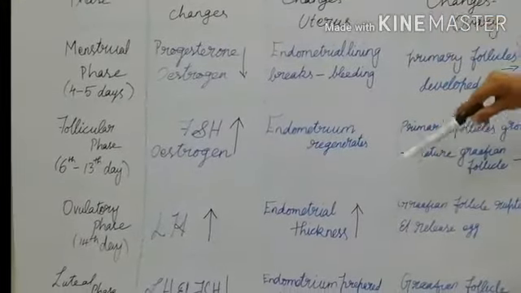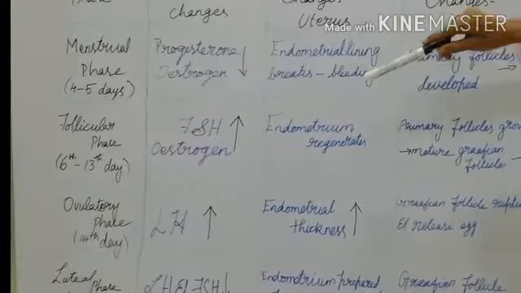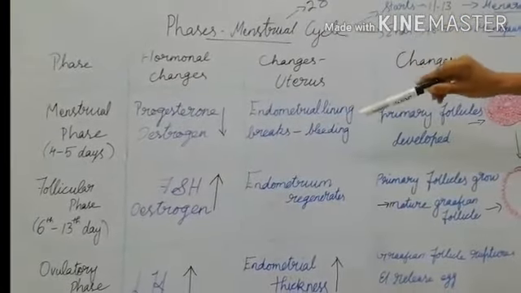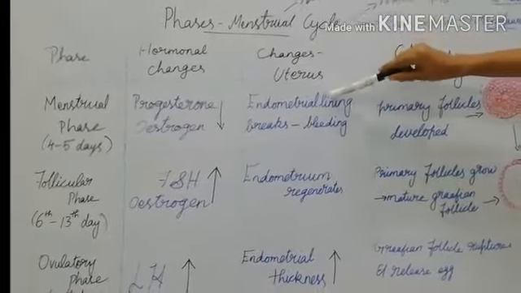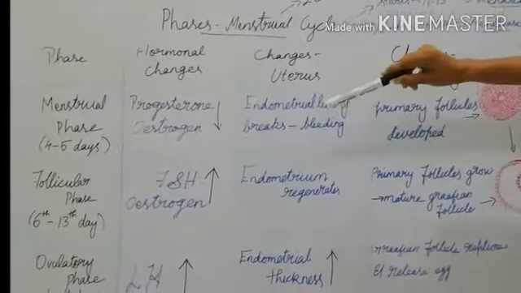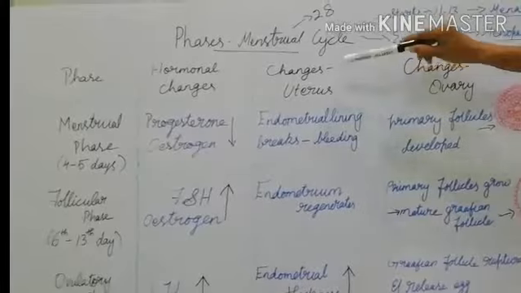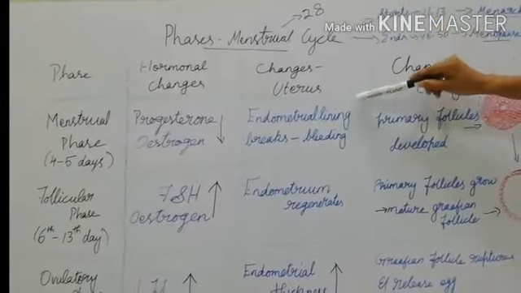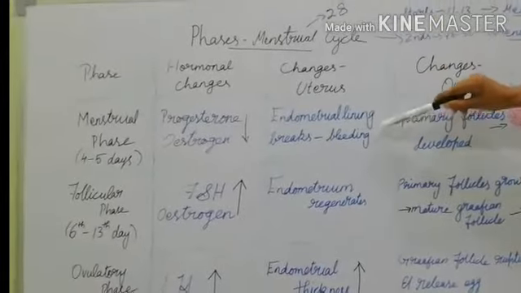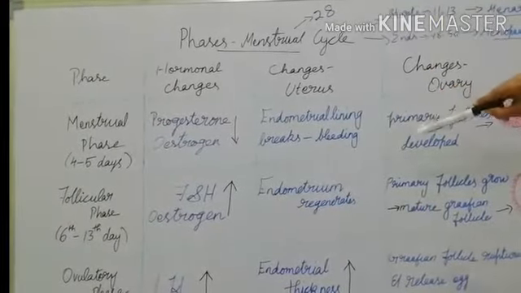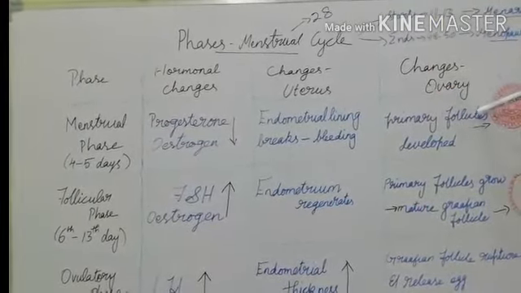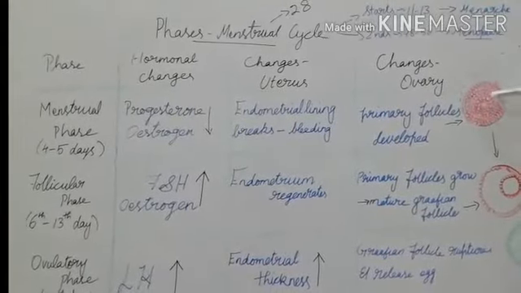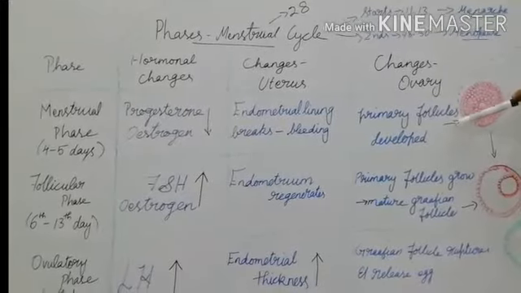So first we can see the menstrual phase. The menstrual phase takes place for about 4 to 5 days, and the hormonal changes are that the progesterone and the estrogen levels get decreased, and in the uterus the endometrial lining breaks. Because of this breaking, it leads to bleeding. So bleeding will take place here, and in the ovary the primary follicles are developed. So that is the menstrual phase.